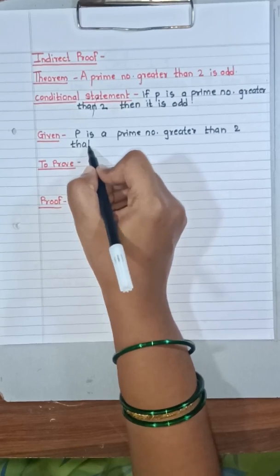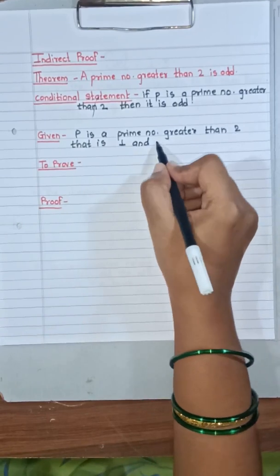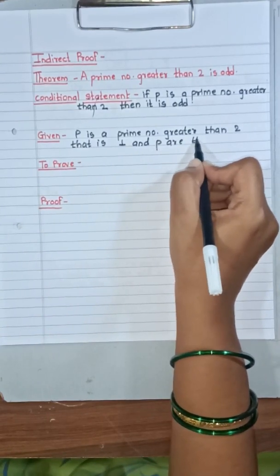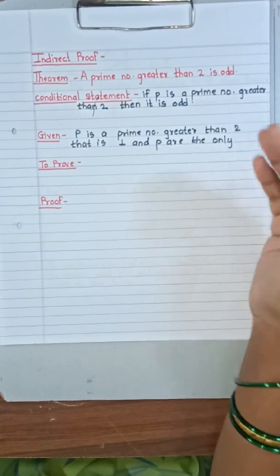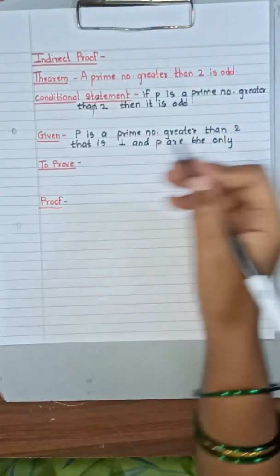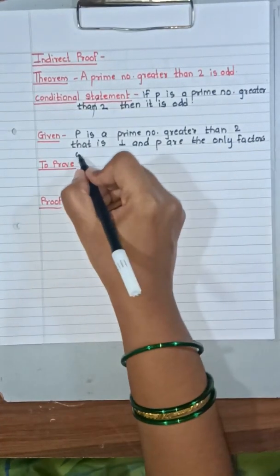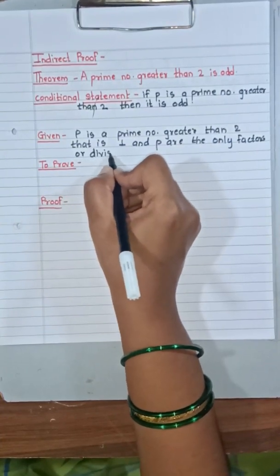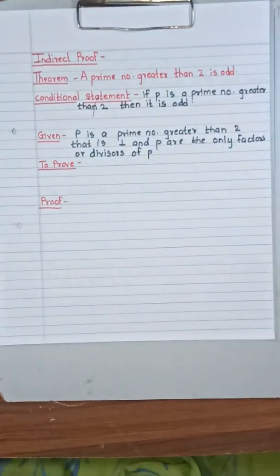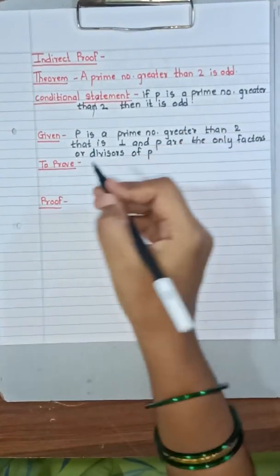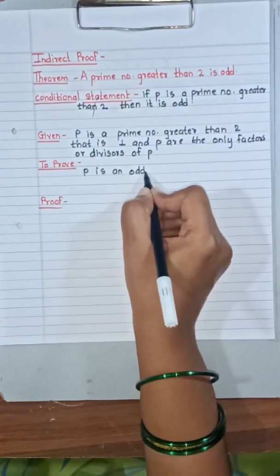That is, 1 and P are the only factors or divisors of P. Now you have to prove that P is an odd number.